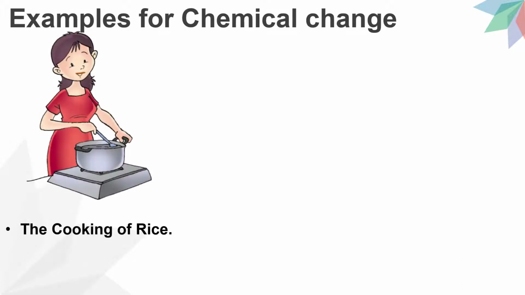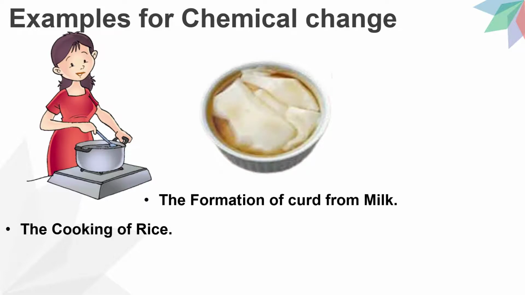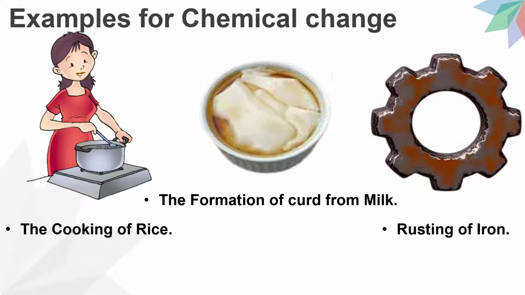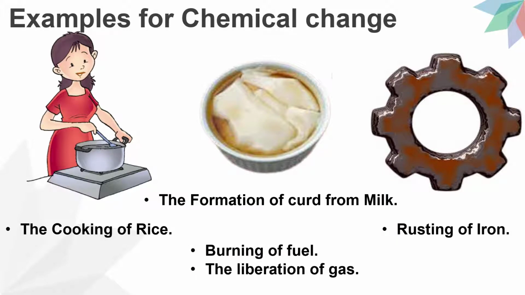Examples: the cooking of rice, the formation of curd from milk, rusting of iron. Other examples are burning of a fuel, the liberation of gases, etc. For better understanding of the concept, let us discuss the characteristics of a chemical change.